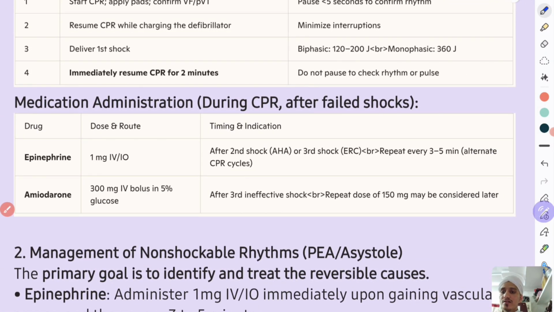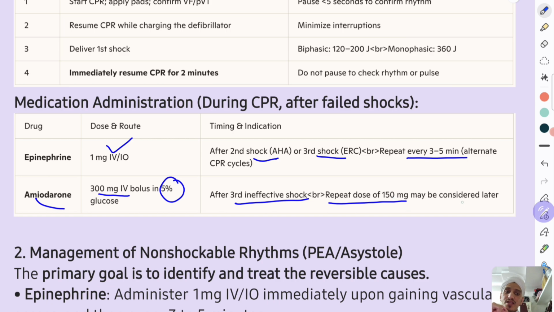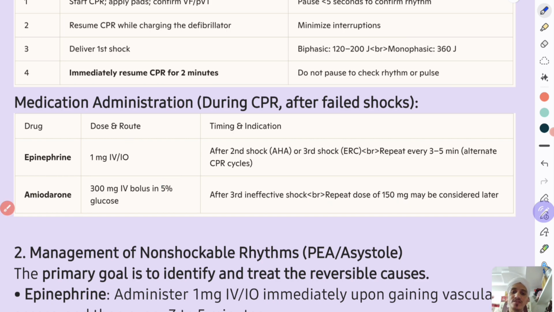Along with seeing the rhythm, performing the CPR, and giving the shocks, you will also give drugs. Epinephrine 1 mg IV after the failed second shock, or third shock in some books, and repeat every 3 to 5 minutes, alternate CPR cycles. Amiodarone 300 mg IV bolus in 5% dextrose after the third ineffective shock. A repeat dose of 150 mg may be considered later. Remember this one. That is about shockable rhythms.